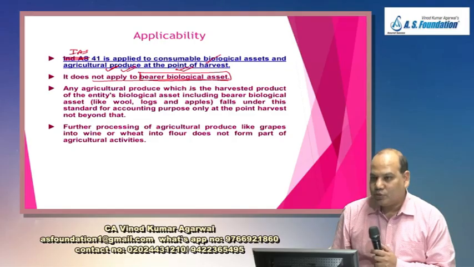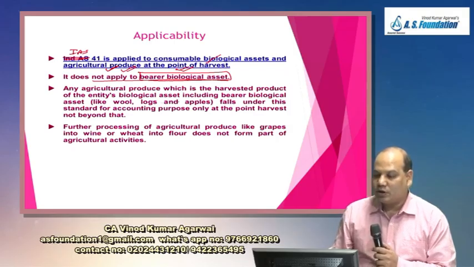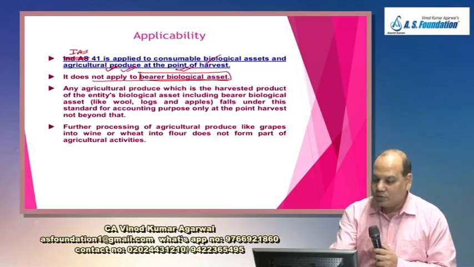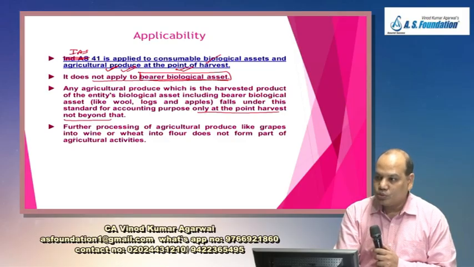Any agricultural produce is the harvested product of the entity's biological asset. Now I have removed the fruit from the tree. It falls under the standard only for accounting purposes up to the point of harvest and not beyond that. Beyond that, which standard would take charge? IAS 2.